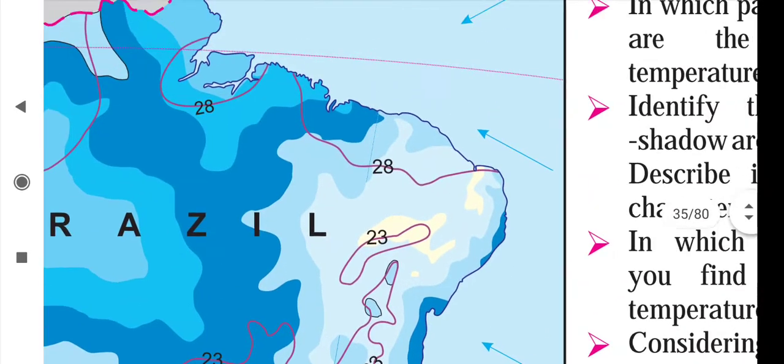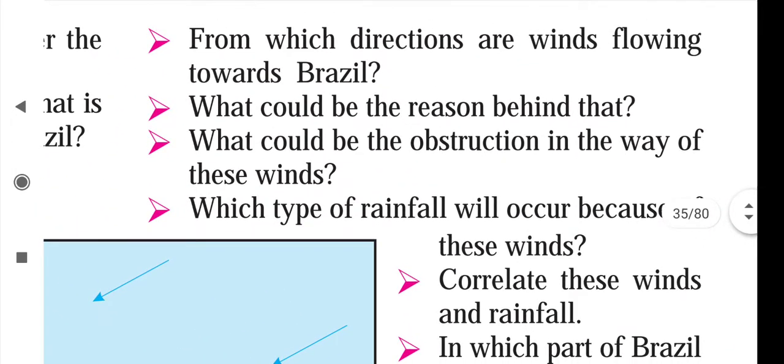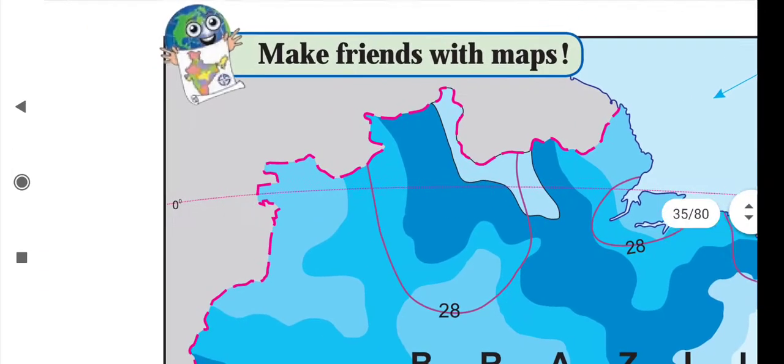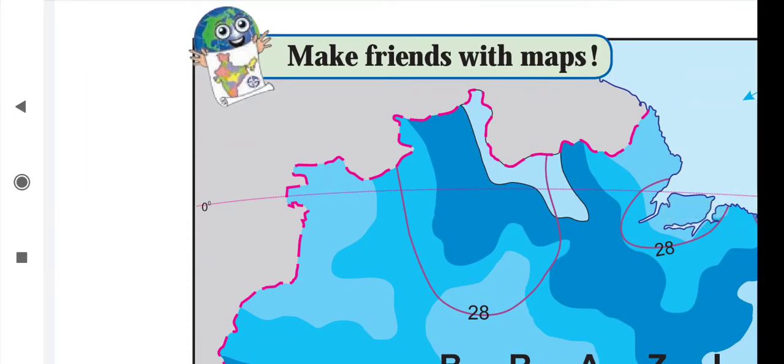Next question: what could be the reason behind that? So here, as we know, the equator passes through Brazil, through the north part of Brazil, and due to that, a low pressure belt is found in the equatorial region of Brazil.